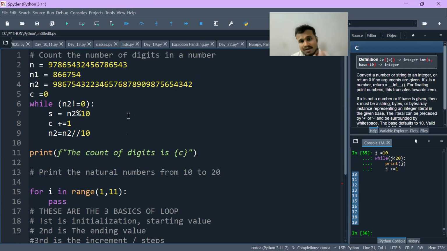And tomorrow, what will we do? Tomorrow we will use nested loops. Basically, what is a nested loop in Python? What do we mean by nested loop? We will move with that.